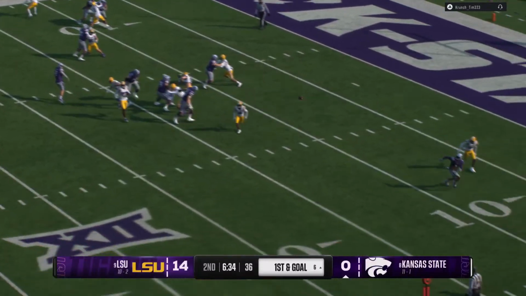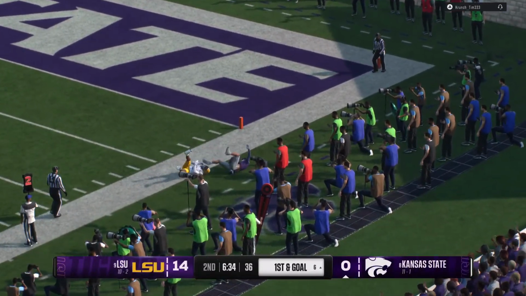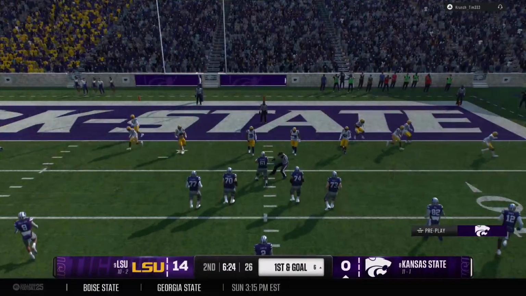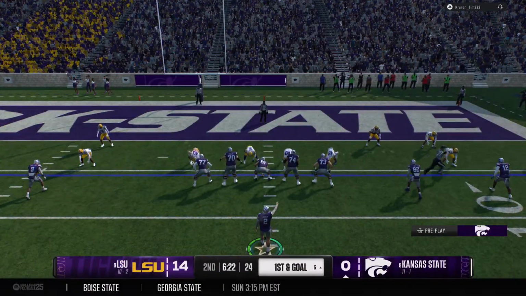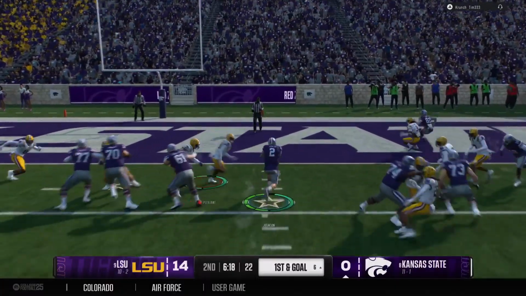You call a quick out on third down. I think that tells you the confidence you have in a quarterback to be able to make that throw. And on top of that, a little surprised the defense would give that kind of cushion to be able to give him room to pick up that first down.